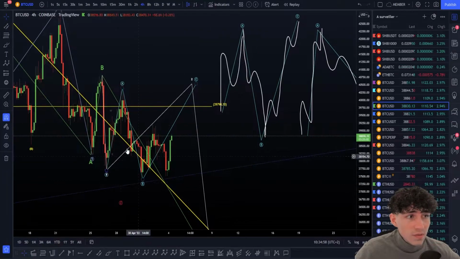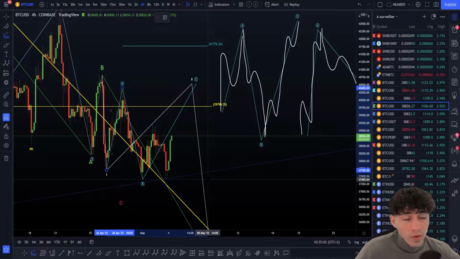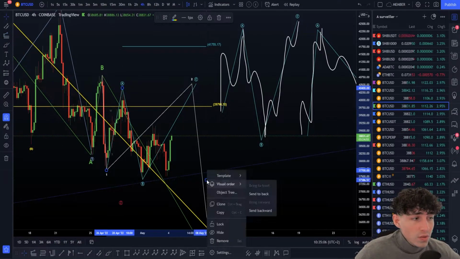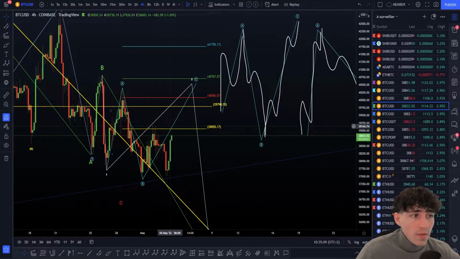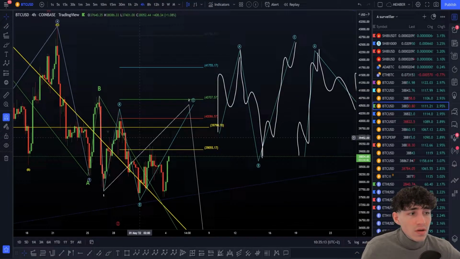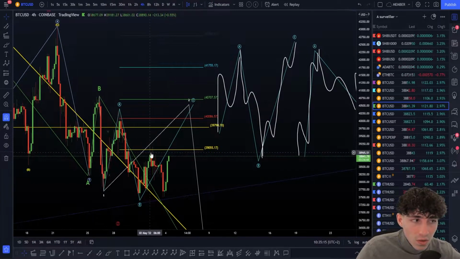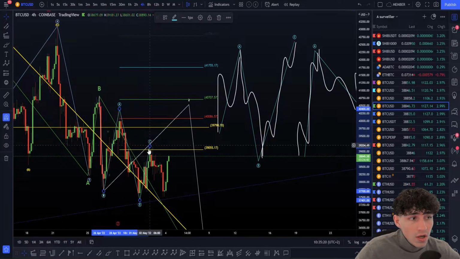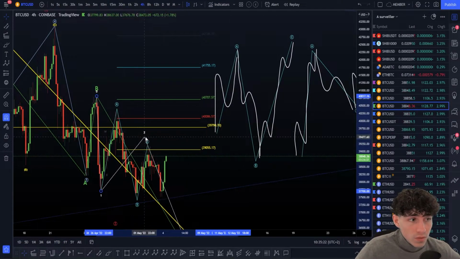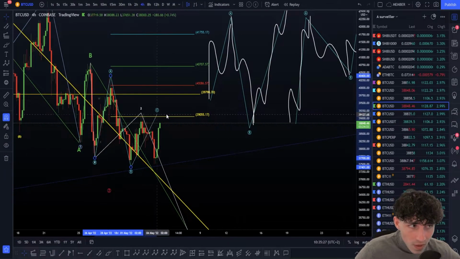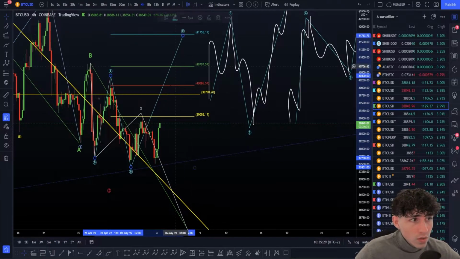So in that case, if we're in this configuration, we just have to pull a fib from the bottom of the A wave to the top of the A wave to the bottom of the B wave, and we just have to add our C targets clearly: 618, 108%, 123, 161, and the maximum target here. You can read step by step all the targets. As you can see here, we already rejected the 108% extension. So the first target, this wave 2 can be done here in case we're really bearish, and now boom, dump clearly. If now we have to push, I would just have to look at the other targets here.